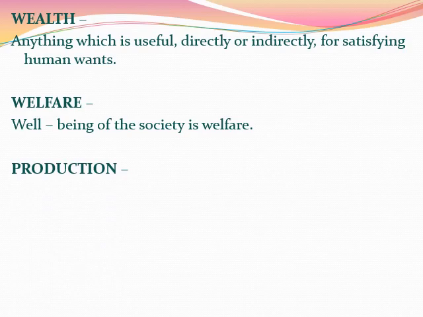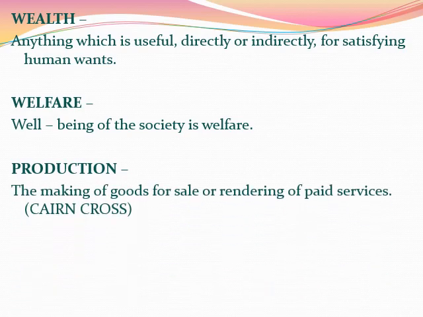Next is production. What is production? Production means the making of goods for sale or rendering of paid services. When something is produced for the purpose of selling it, or for the purpose of paid services, that is called production. In other words, the activity of increasing the supply of goods can also be called production. So production means the making of goods for sale. When you are making a good for the purpose of sale. This is the definition given by Cairncross.